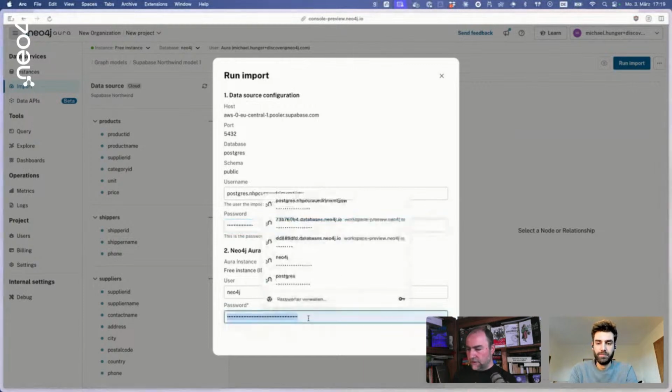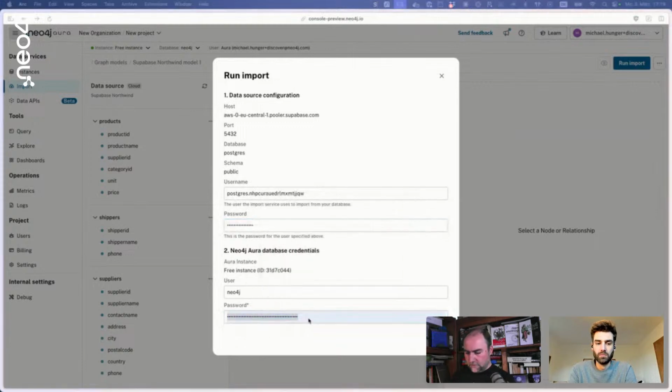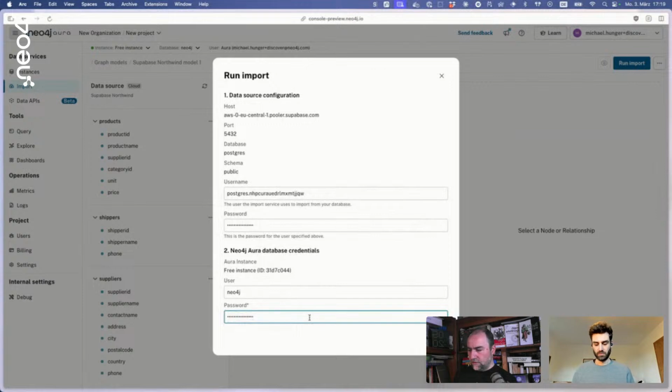And then I also need to fetch the password for my newly created database, which fortunately nowadays, when you create a database, it always downloads a text file with the details. So you always have this information available.